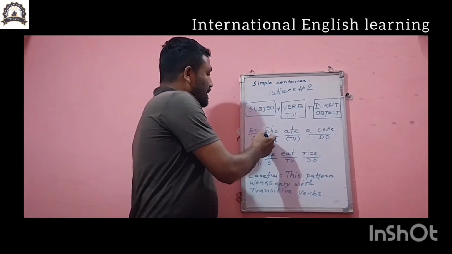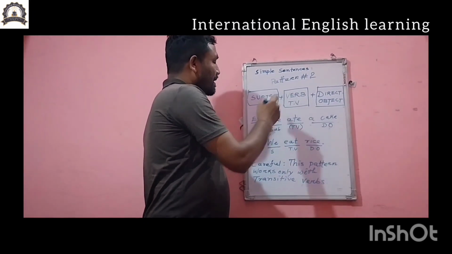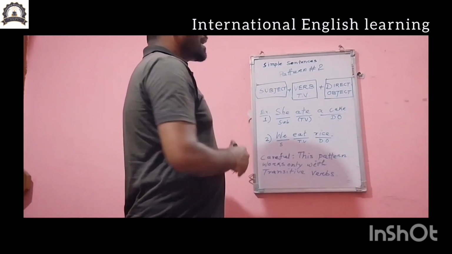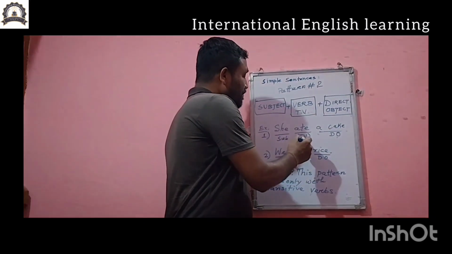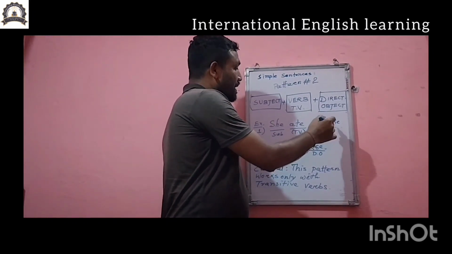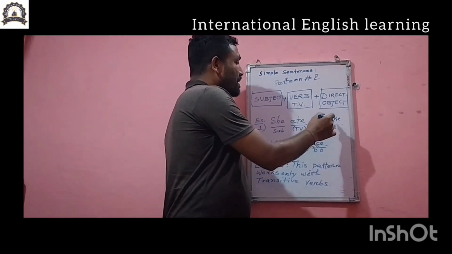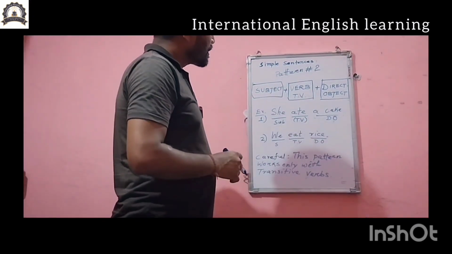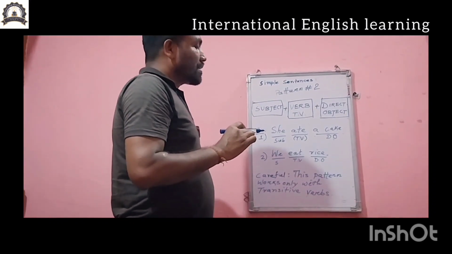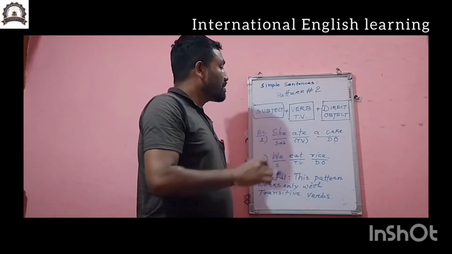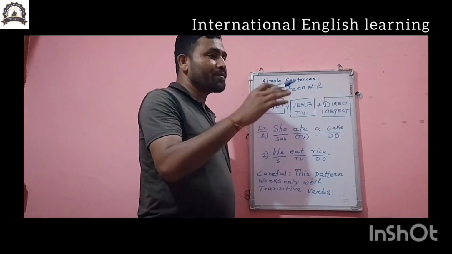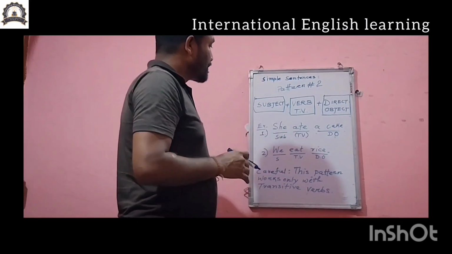So here, she ate a cake. She is here a pronoun, ate is a transitive verb. Why is ate a transitive verb? Because this verb has taken an object to complete its meaning. Here the direct object is a cake. So the object which indicates a specific thing is called a direct object.